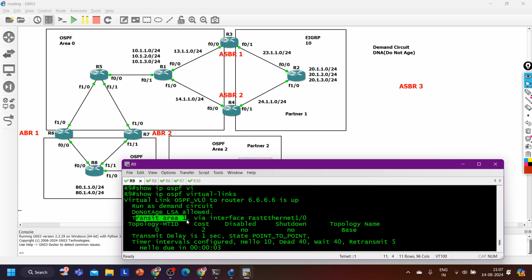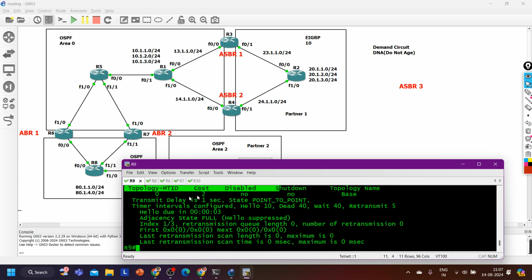So I am exchanging LSA 3 over area 1, via which interface? FastEthernet 1/0. The cost to reach this neighbor is 2. Disable no, shutdown no.